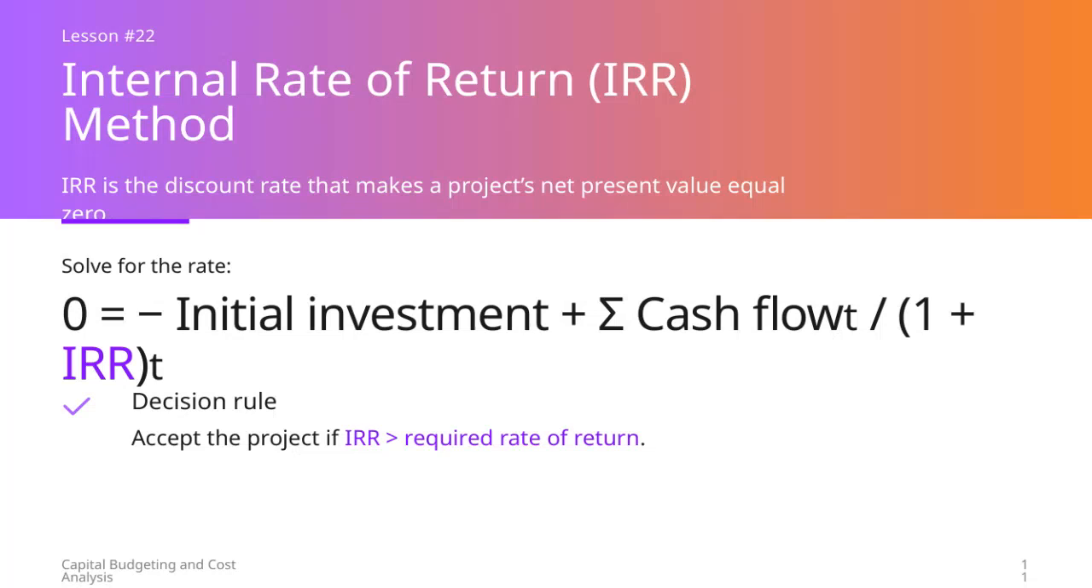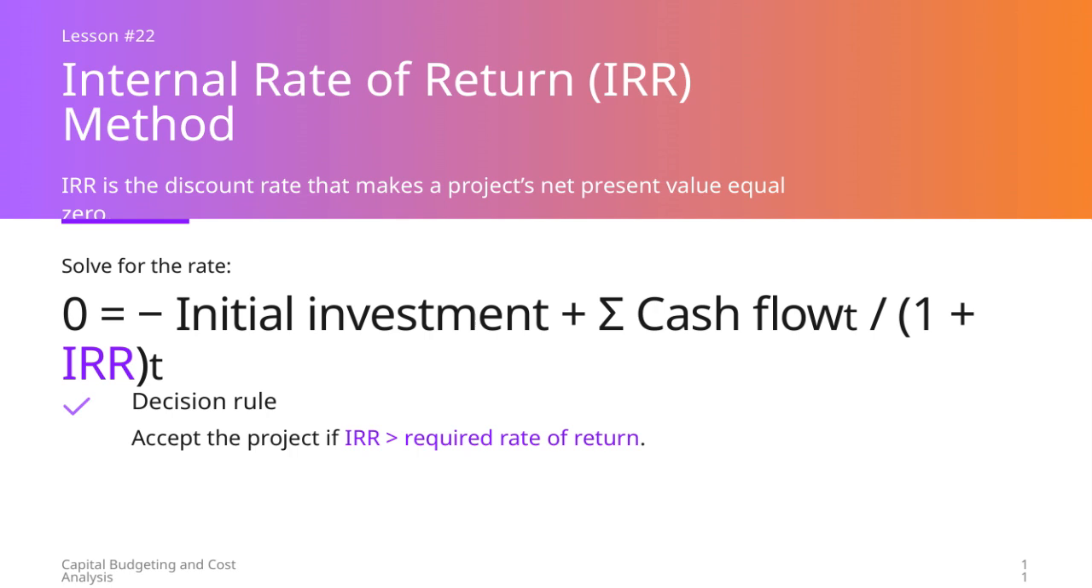Now, let's talk about Lesson 22, which focuses on the internal rate of return, or IRR method. The IRR is essentially the discount rate that makes the net present value of a project equal to 0. In other words, it's the rate at which the present value of the cash inflows exactly offsets the initial investment.